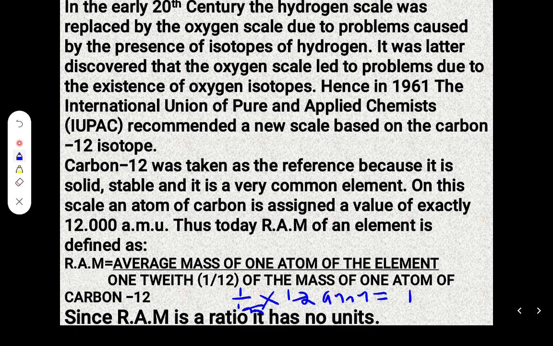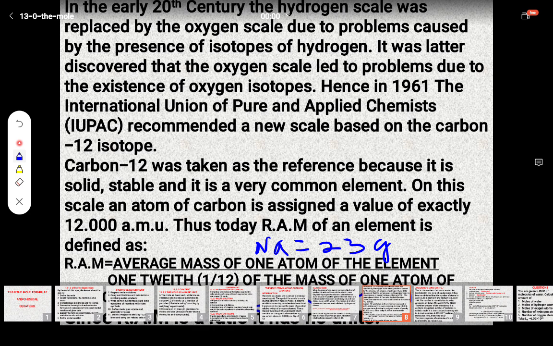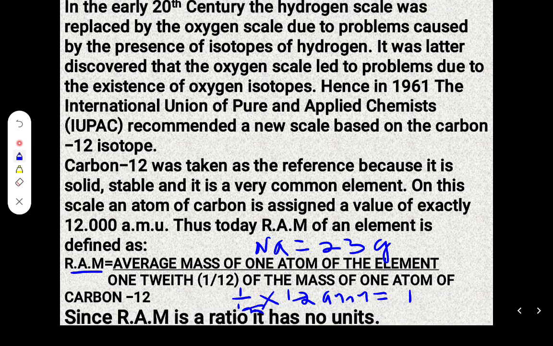Therefore, the relative atomic mass of an element such as sodium is 23. One atom of sodium has 23 grams. Therefore, its relative atomic mass will be 23 grams divided by 1/12 of 12 grams, which is the same as 23 grams divided by 1, which is just equal to 23. I'm sure this will get clear as we go along.